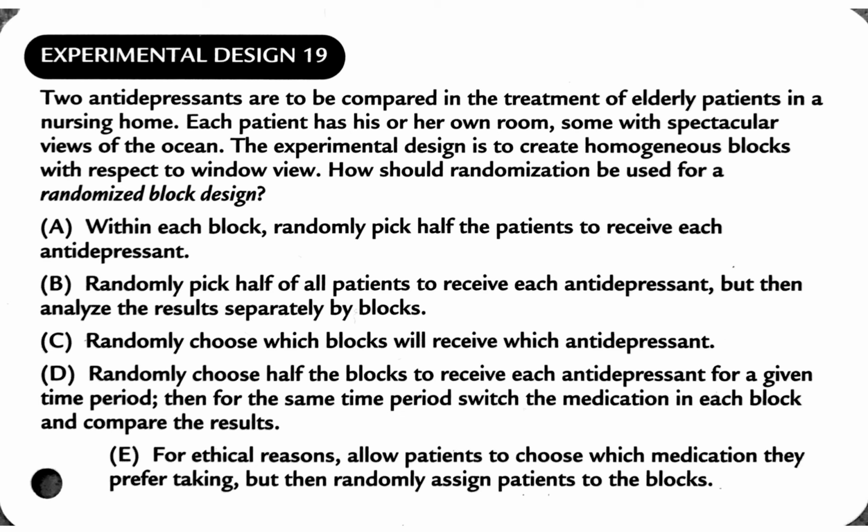It says within each block, so you've already blocked, so blocking happens first. Then you will randomize to give half of your patients one antidepressant, whichever one it is, and the other half to receive the other antidepressant. So answer A does the best job of specifically answering the question, how should randomization be used for a randomized block design?